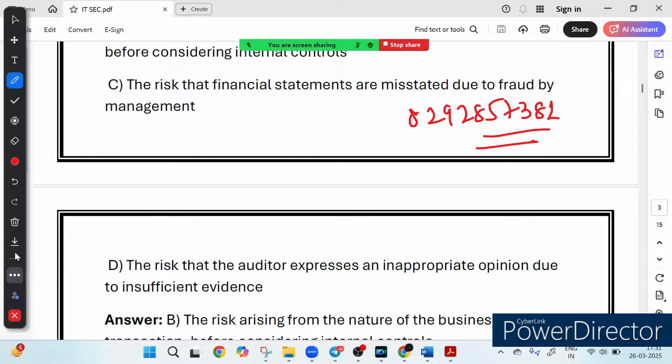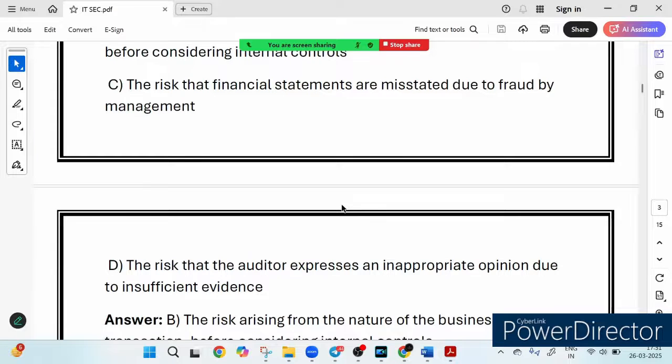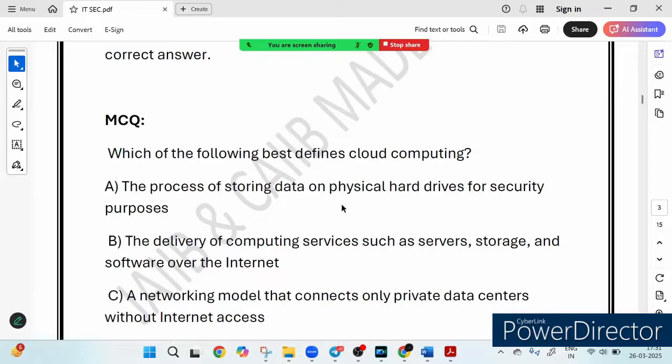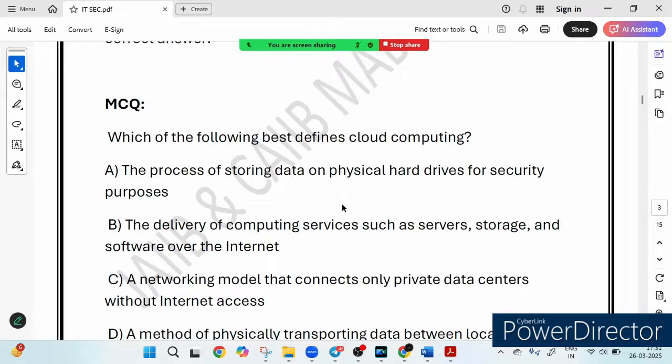Now friends, let's move forward and see the next question that we have. The next question is, which of the following best describes cloud computing, right? So that is the question. Which of the following best describes cloud computing? Friends, options are: the process of storing data, right?